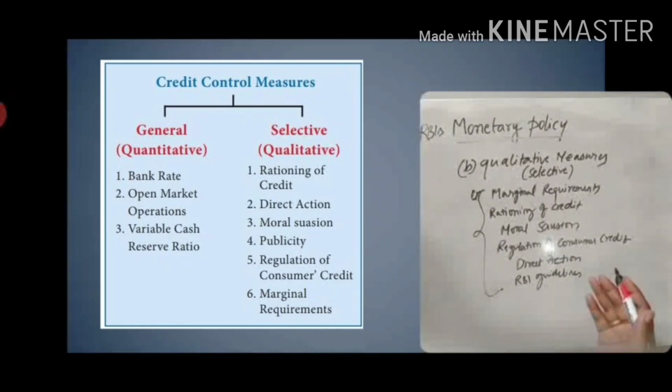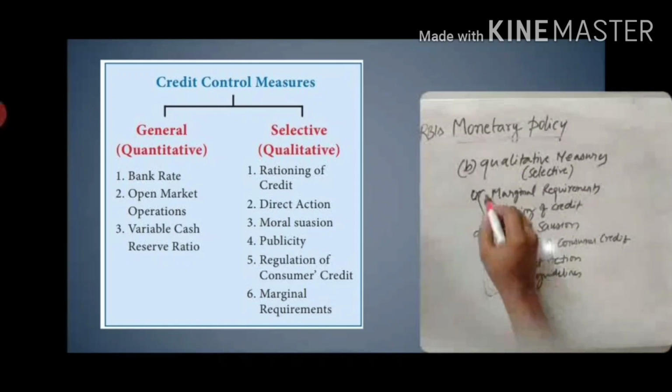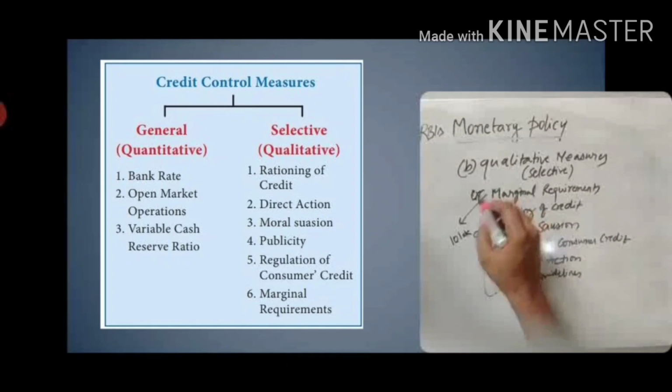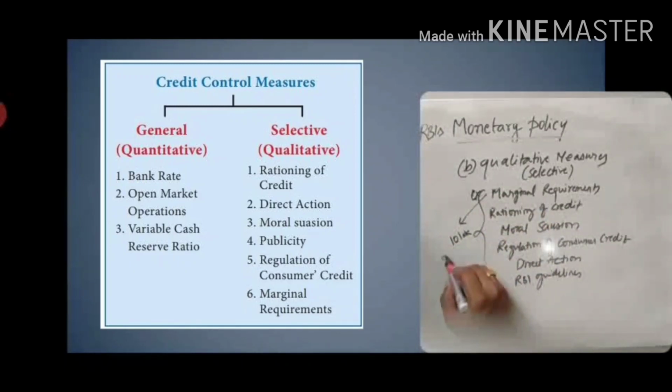For example, take the marginal requirements. At present RBI is allowing some 70% limit on gold loan under marginal requirements. It has kept some margin. For example, I take some gold whose value is 10 lakh. The RBI will set marginal requirements in times of inflation. If inflation is high, there will be excess money supply.